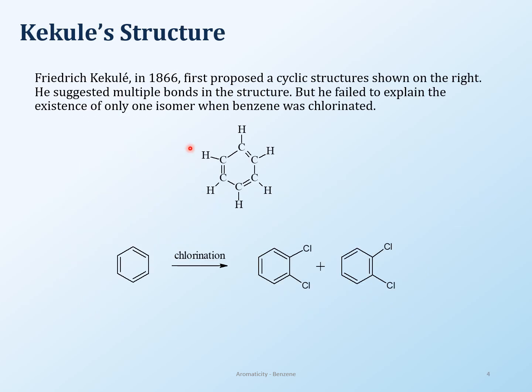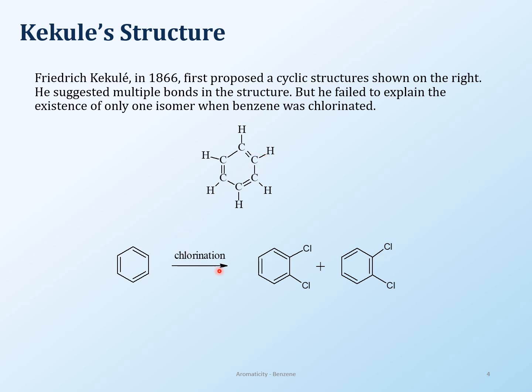So Kekule then came up with this structure of a cyclic nature. The cyclic structure he proposed was something like this, which meant that there were alternate double bonds and single bonds. And this is how benzene is supposed to look, a cyclic structure of 6 carbons with alternate double bonds and single bonds. So this is all great. This was fine. If you propose this structure, it means what? It means that you have a double bond here and a single bond here.